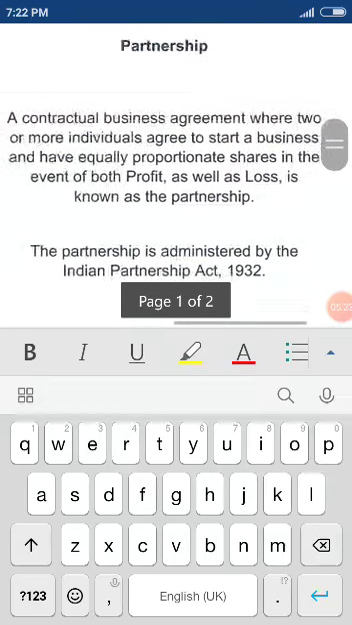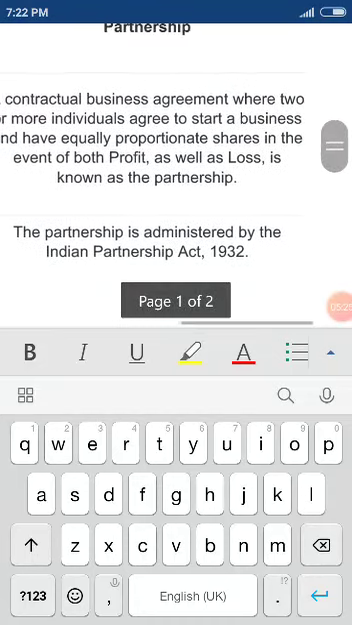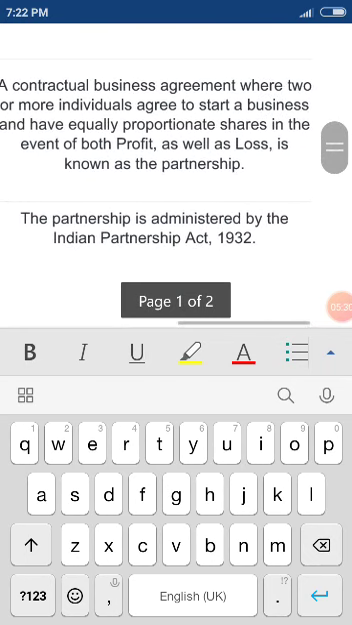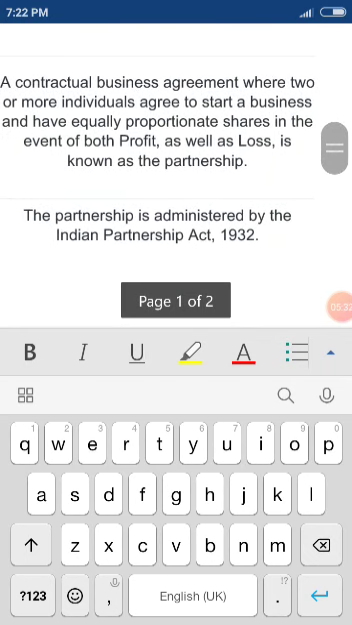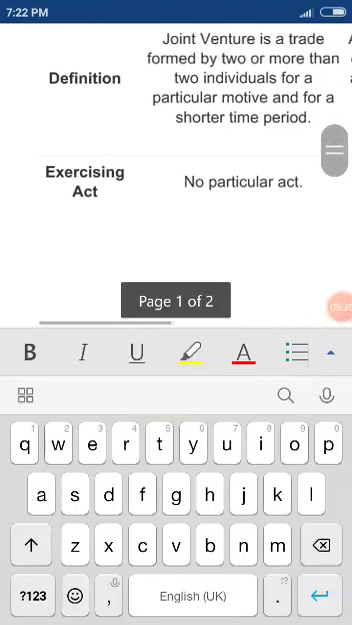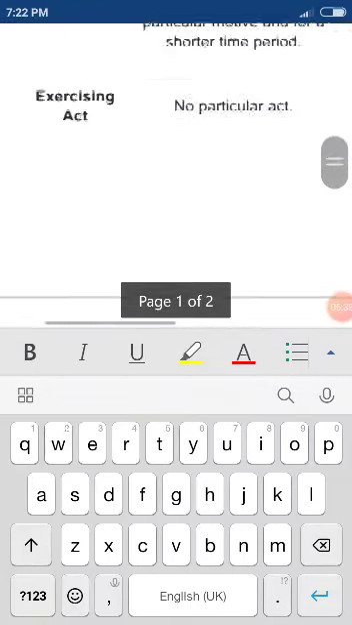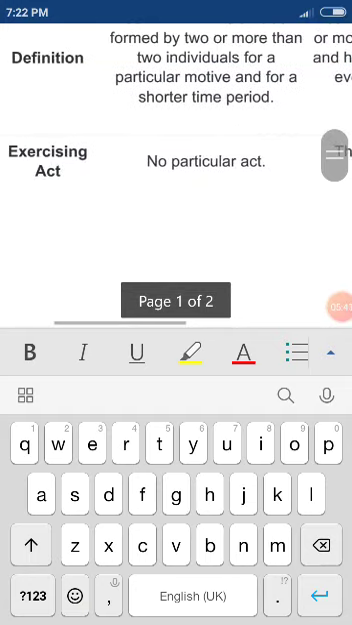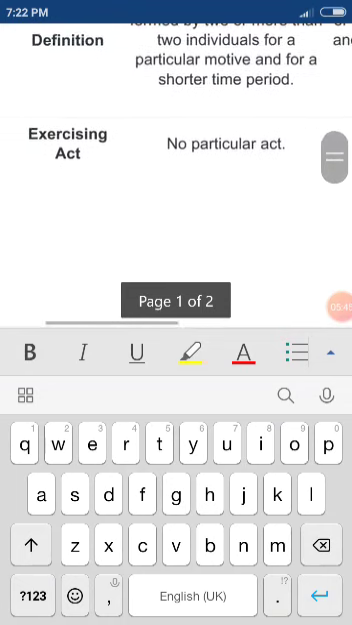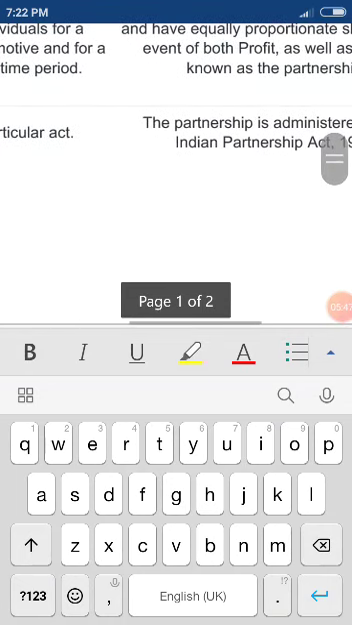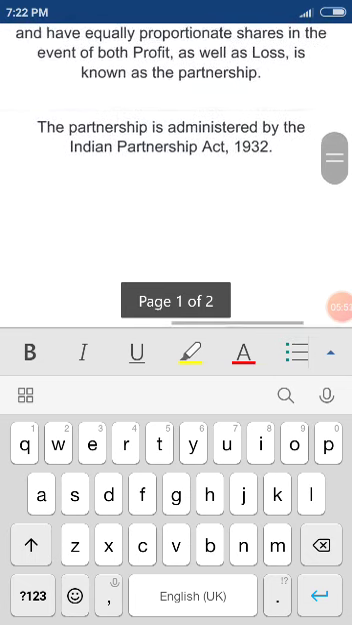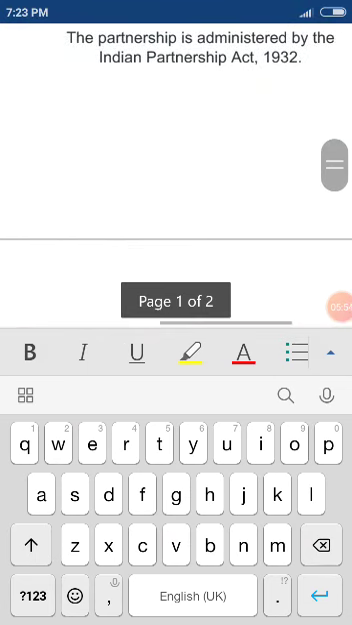But what is a partnership firm? A contractual business agreement where two or more individuals agree to do a business and have proportionate shares, and profit or loss will be shared in an agreed ratio. Next, under which act is this particular form of business monitored? No particular act is there for joint venture, but for monitoring partnership firm activities, the Partnership Act, 1932, is there.